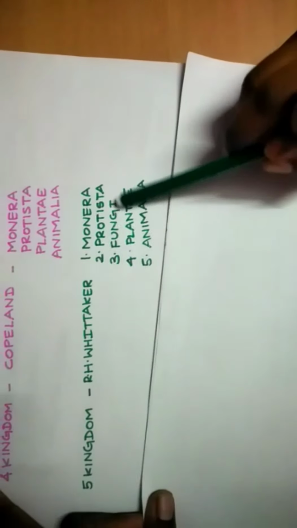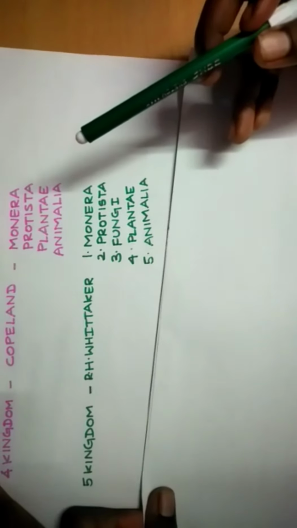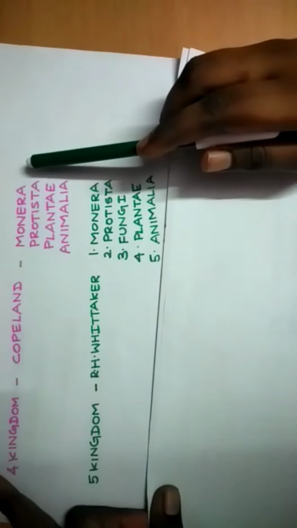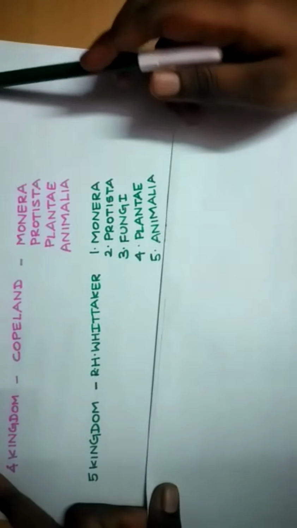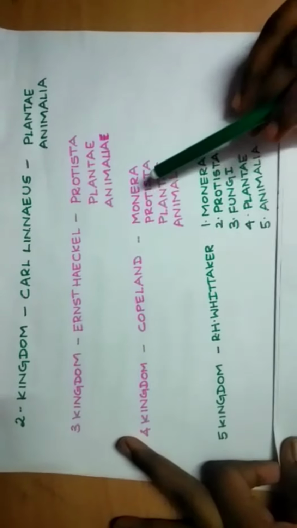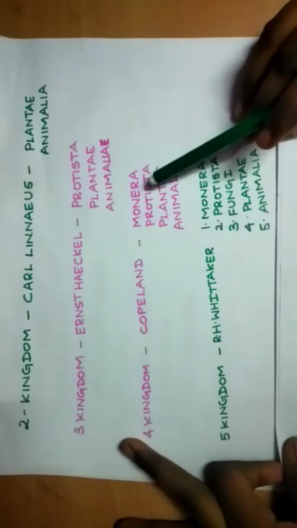He introduced fungi. So this may also come as a NEET question. Who introduced fungi? Then you have to write R.H. Whittaker. Who introduced Protista? Who introduced Monera? This may also come as a NEET question. So be careful and attend to the questions carefully.